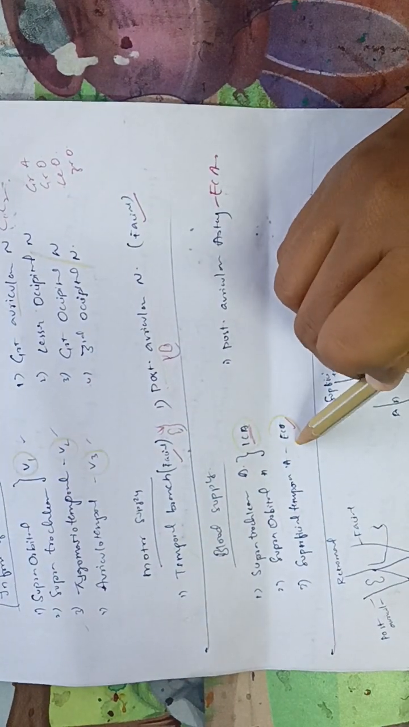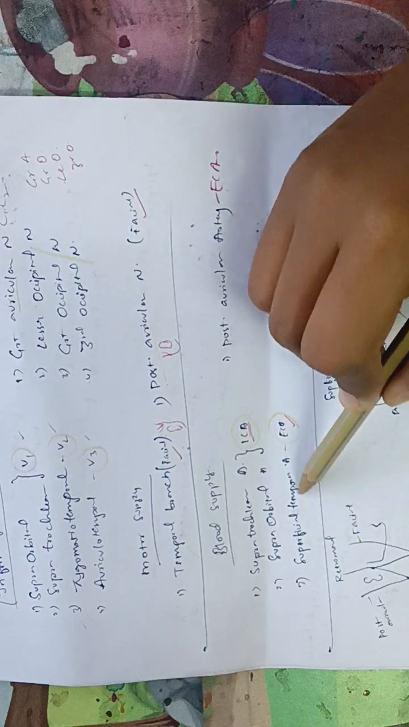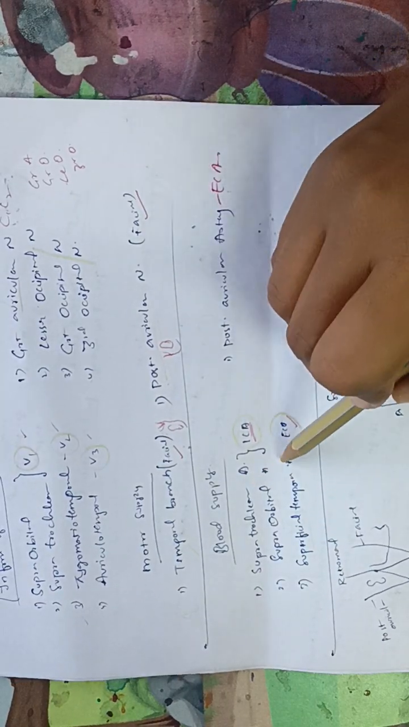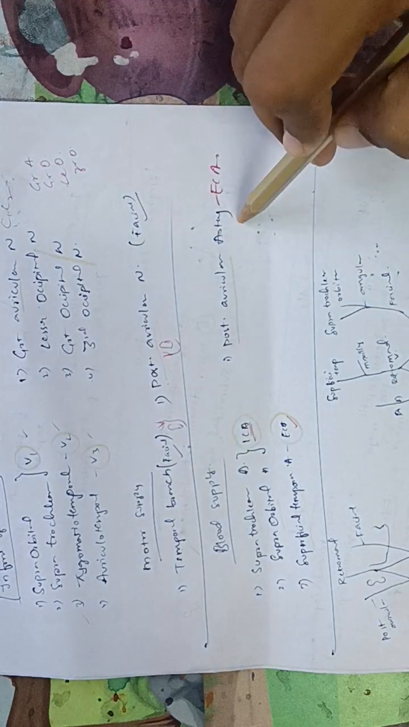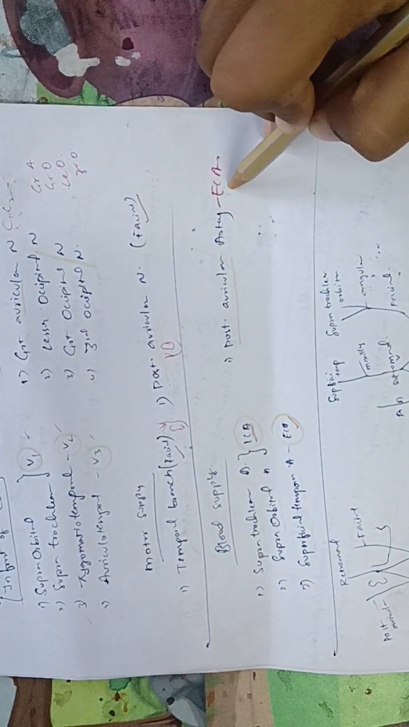And external carotid artery is superficial temporal artery in front. What is behind? In the name itself, posterior auricular artery, which is a branch of external carotid artery.